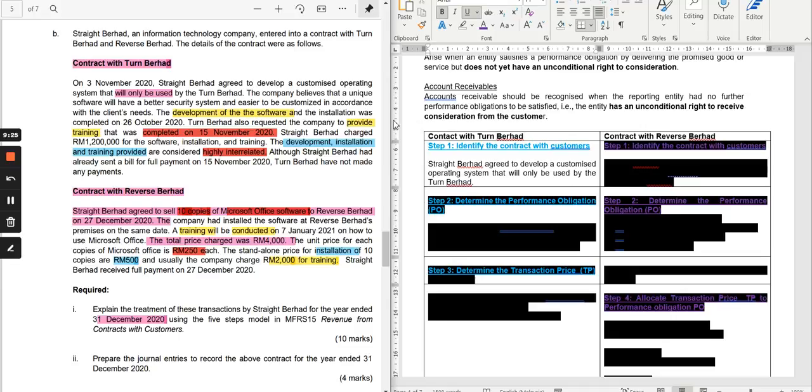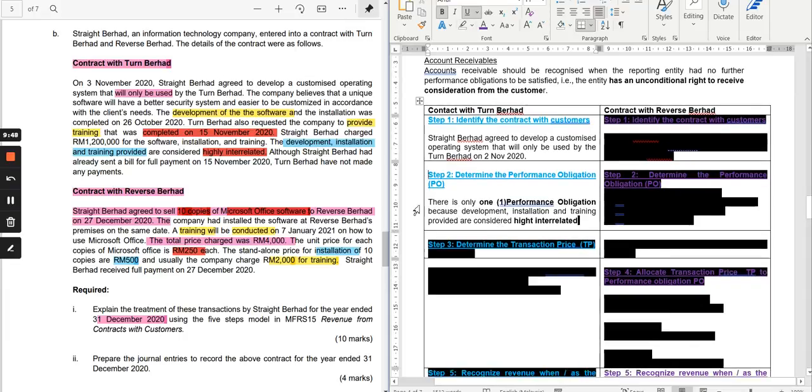Next, for that contract, if possible, you can also include the date. Sometimes marks are given for the date, 3rd of November 2020. Okay, that was the first one. The second one, of course, is to determine the performance obligation. What is the performance obligation? Since the contract is highly interrelated, there is only one performance obligation. Why? Because the development, installation, and training provided are considered highly interrelated. So that was the second step.